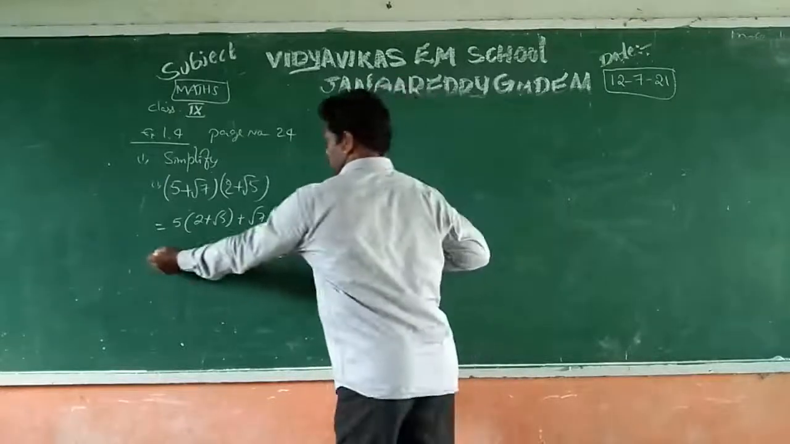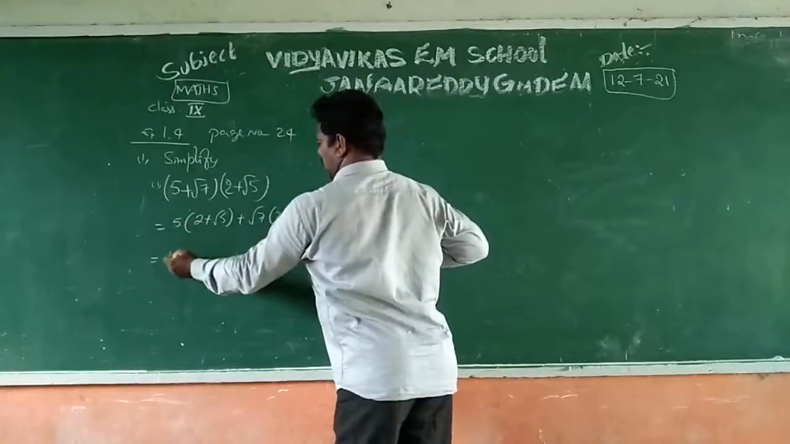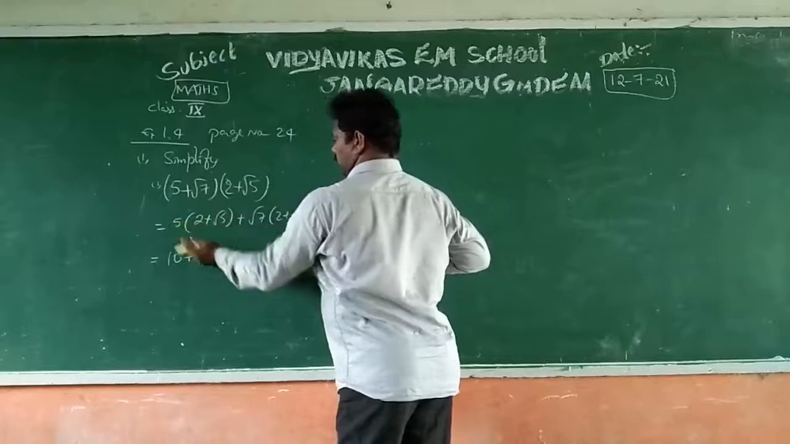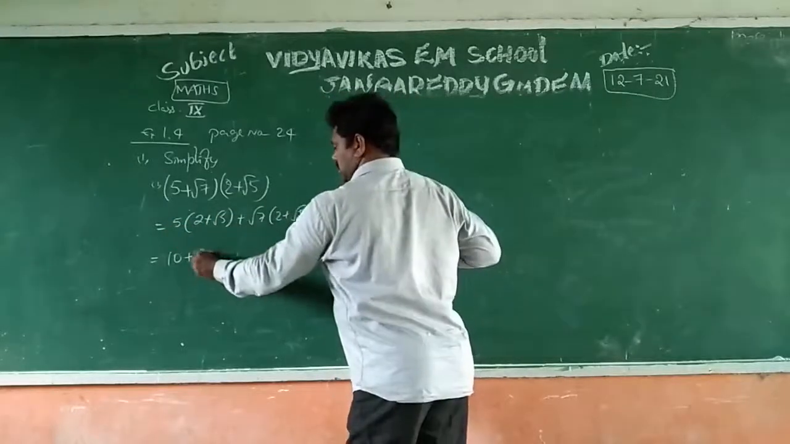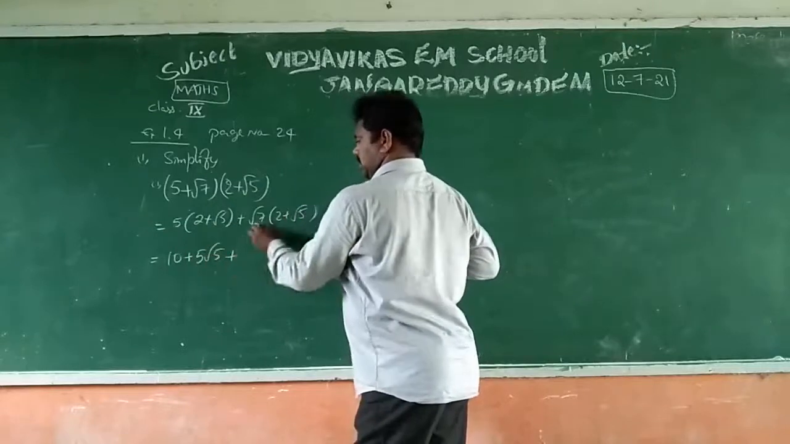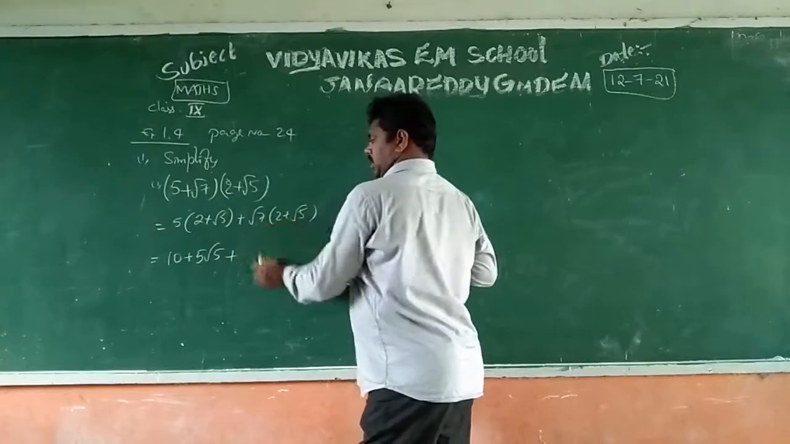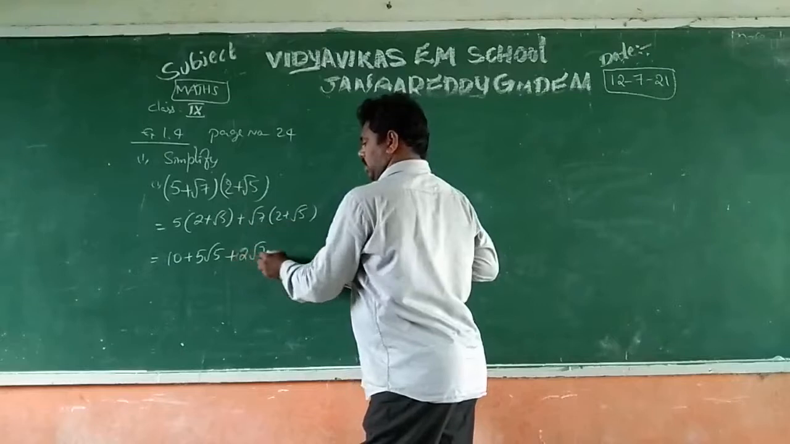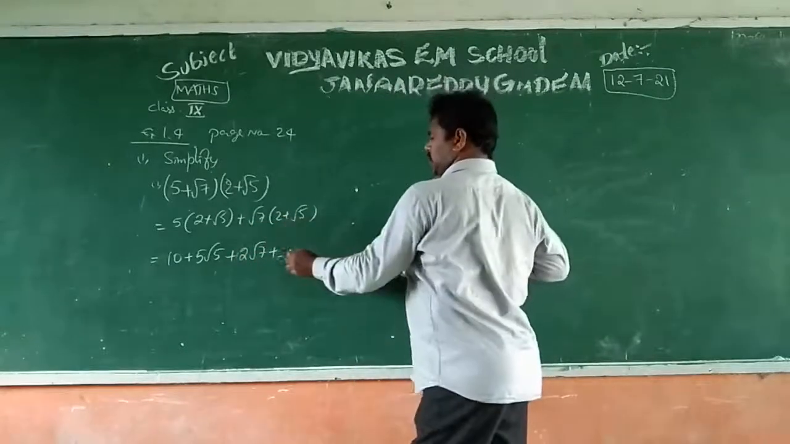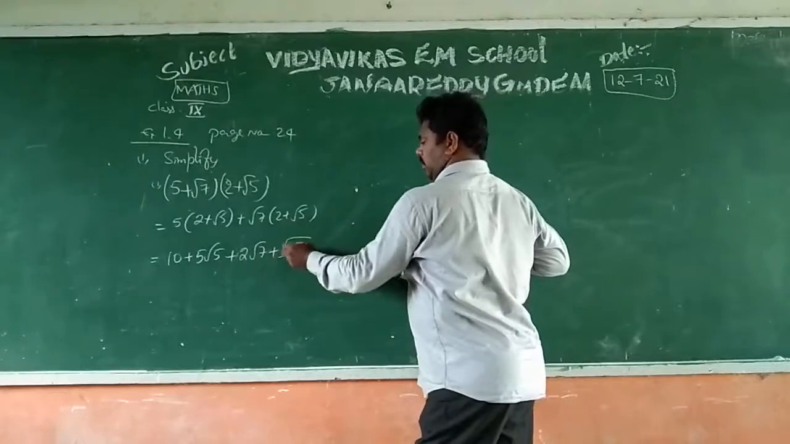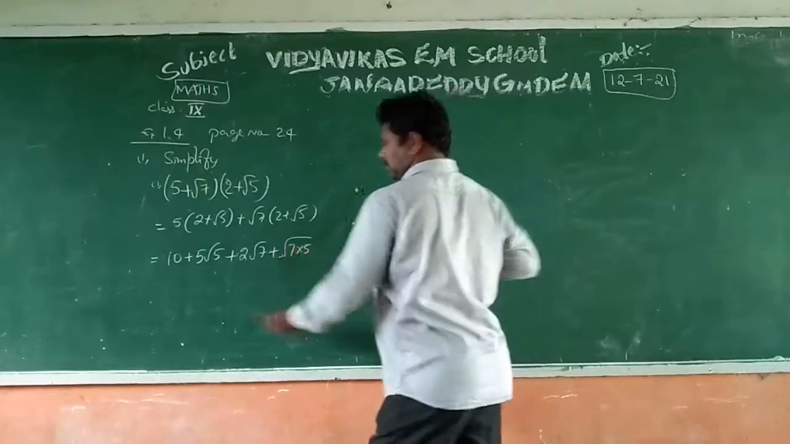Now multiply the first term. 5 twos are 10, and 5 into root 5 is 5 root 5, since 5 is a rational number and root 5 is an irrational number. Then root 7 into 2 is 2 root 7, rational into irrational. And irrational into irrational, root a into root b is root of ab, so root 7 into root 5.